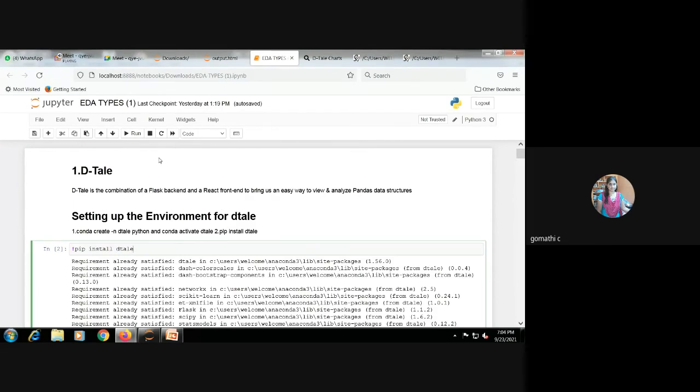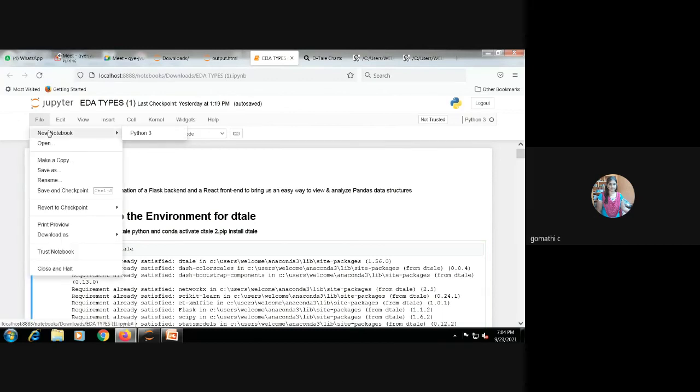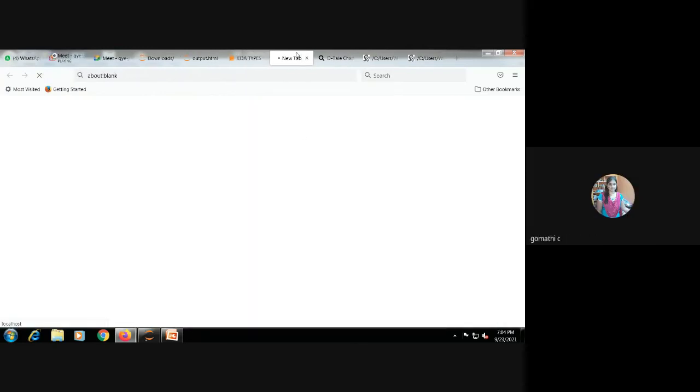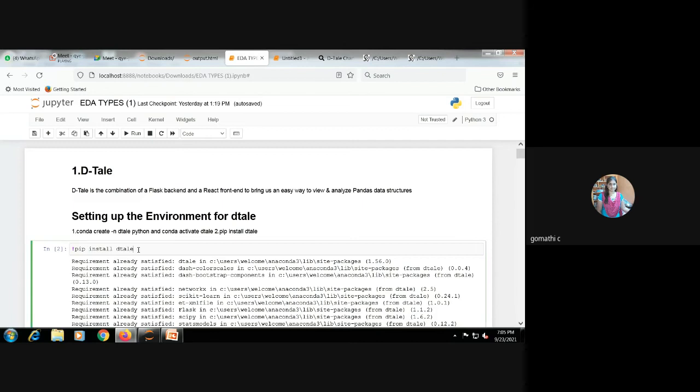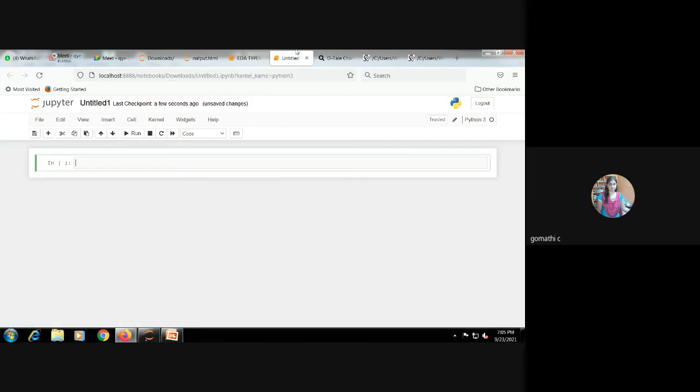Somebody asked me how to use Jupyter. I will show it to you. This is the new notebook. Once we connect with Jupyter, this is how it will look. I'm just copying and pasting it here for your purpose. Here is the run button.